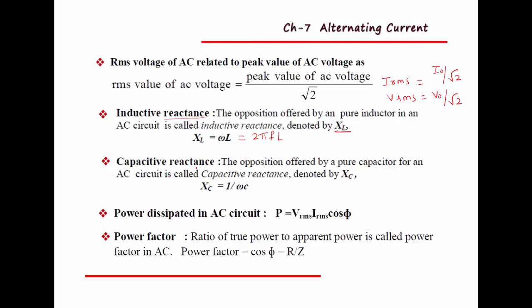Then capacitive reactance means the opposition offered by a pure capacitor for the alternating current. We call it capacitive reactance, which is denoted by XC. So XC equal to 1 by omega C, or we can write it as 1 by 2 pi f C.